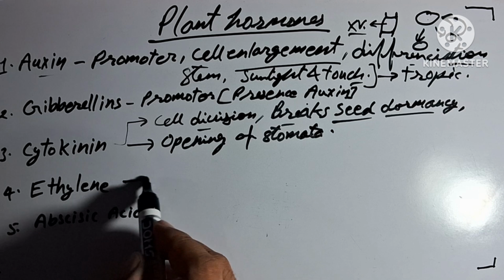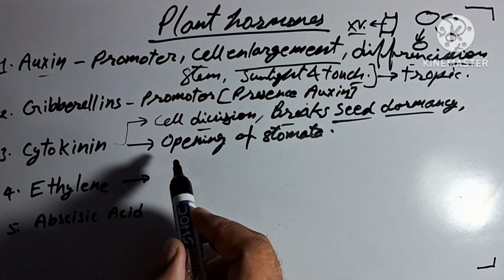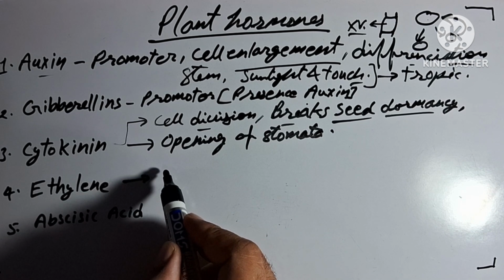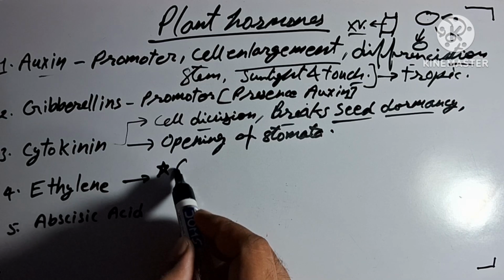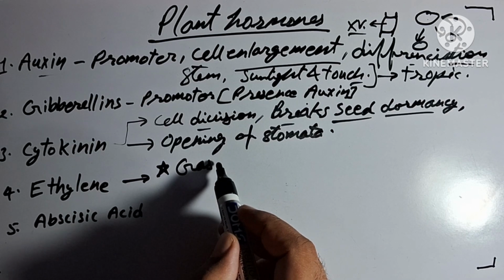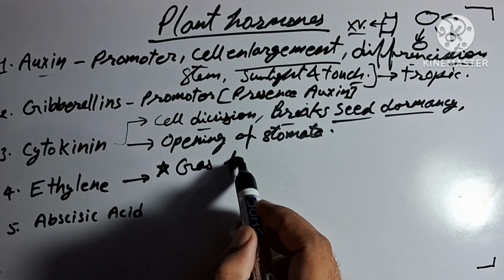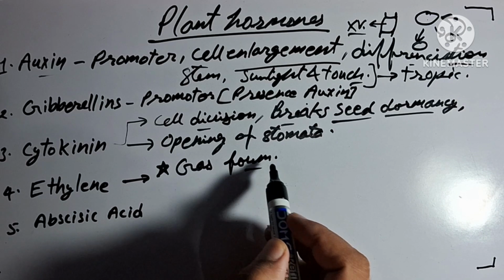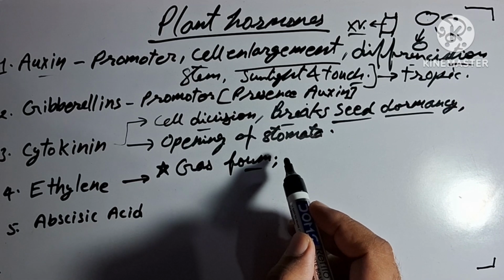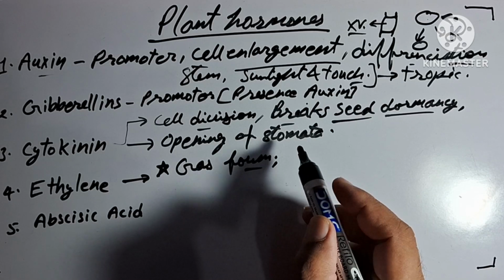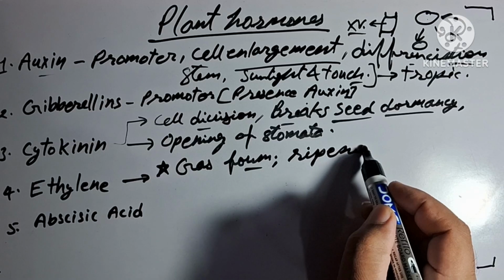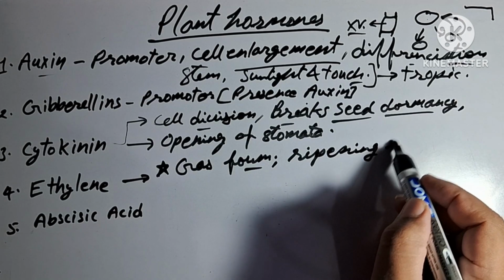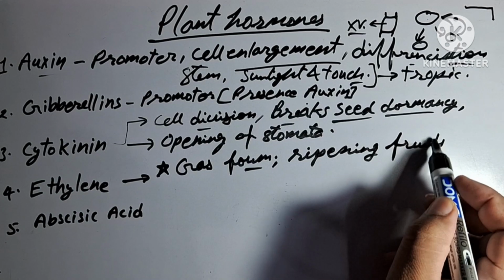Next hormone is ethylene. There are some characteristic features of ethylene. Number one, and very important, it is the only plant hormone which is present in gaseous form. It occurs in gas form. This hormone is responsible for ripening of fruits.